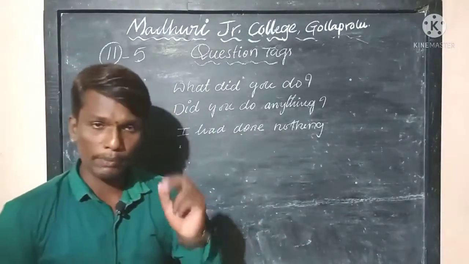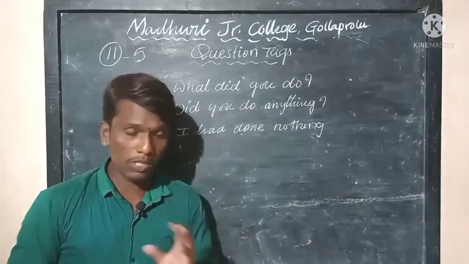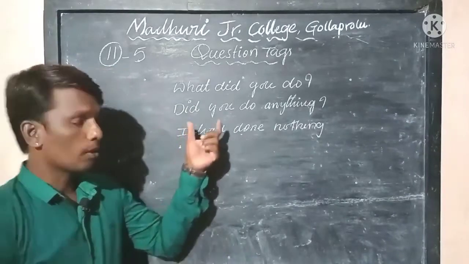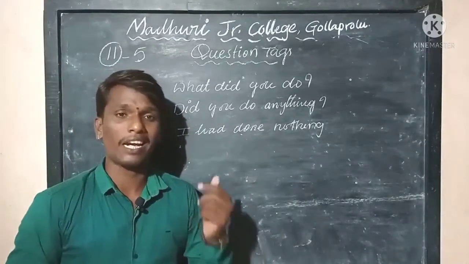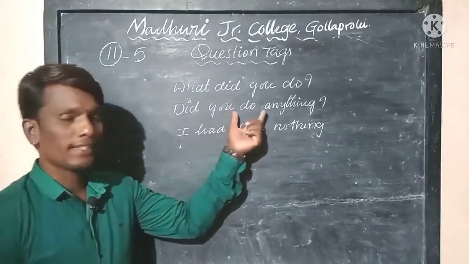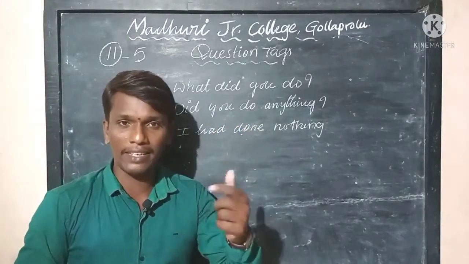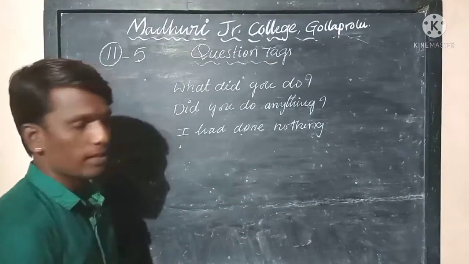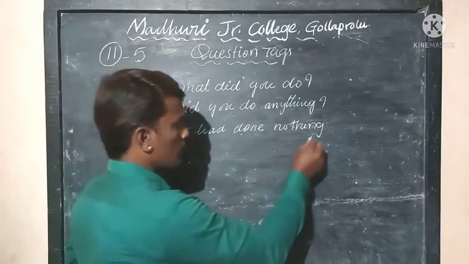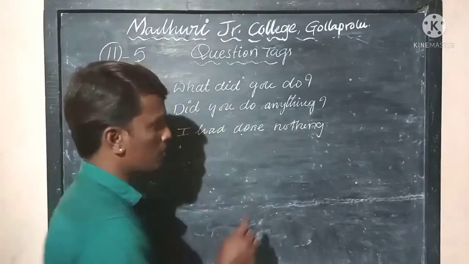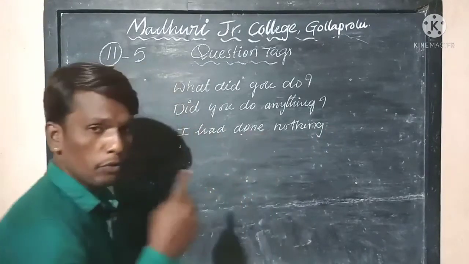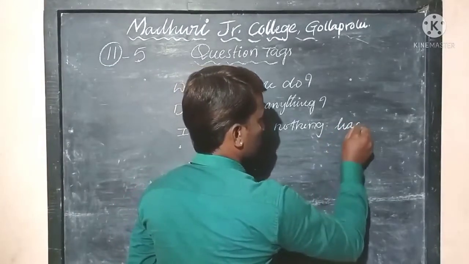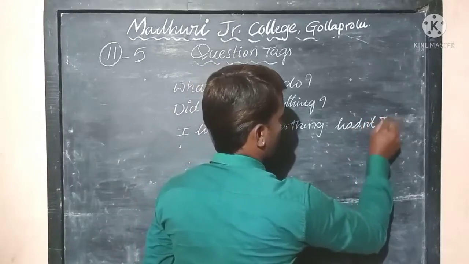Actually, questions are of two types. Questions with WH words come under the interrogative type, and another type is questions with do forms, be forms, have forms and modals, which come under the yes or no type because we get an answer of either yes or no. And coming to I had done nothing, this is a statement, and when you want to write a tag for this statement, it is enough to identify it.